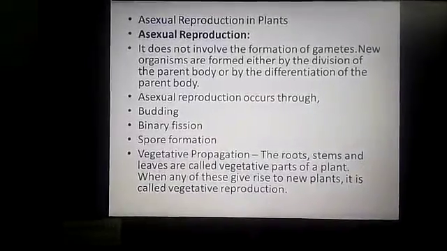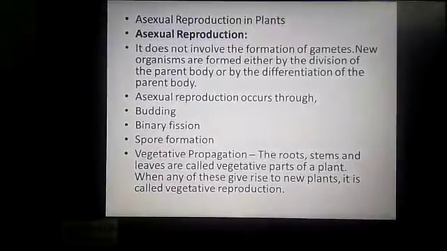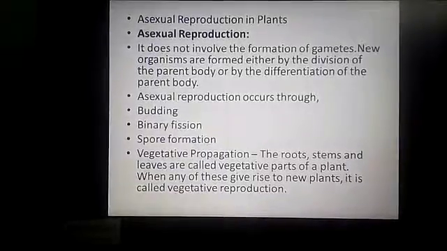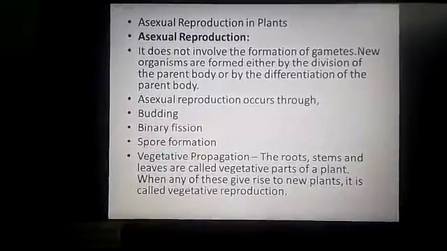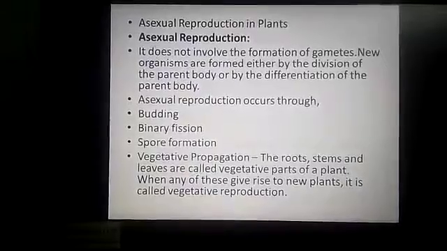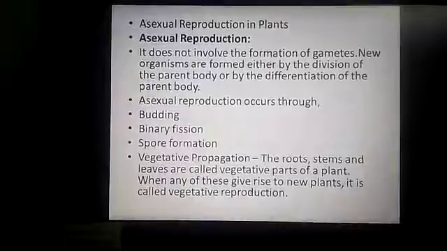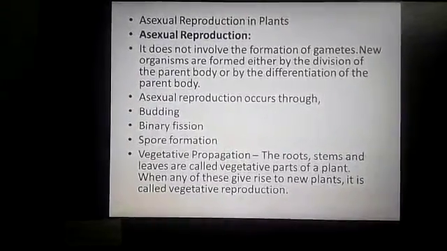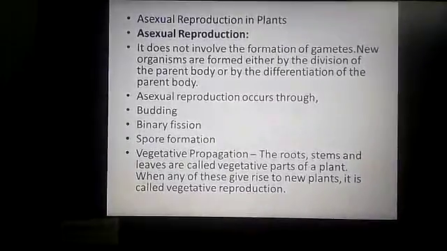For example, if we take potato or rhizomes like turmeric or ginger, when you sow it, the stem produces a new plant. That means the new plant is produced from the stem. That is vegetative propagation, also called vegetative reproduction.